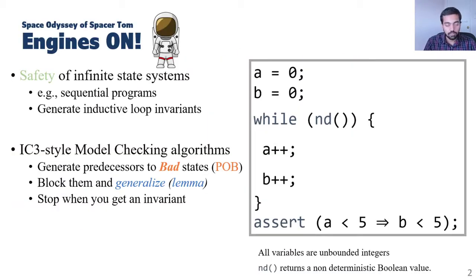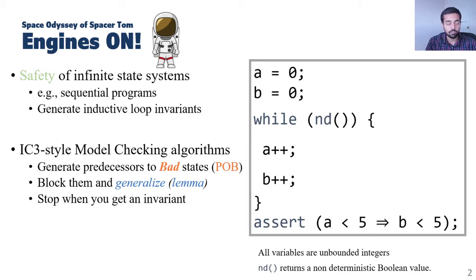We are primarily interested in proving the safety of infinite state systems. Our algorithm works on all systems that can be expressed as nonlinear constraint Horn clauses. However, to keep things simple, we are going to explain everything relative to sequential programs with a single loop. In this context, safety can be established by generating inductive loop invariants.